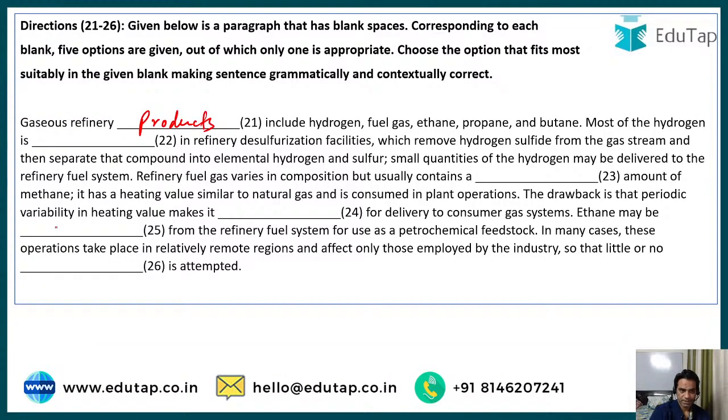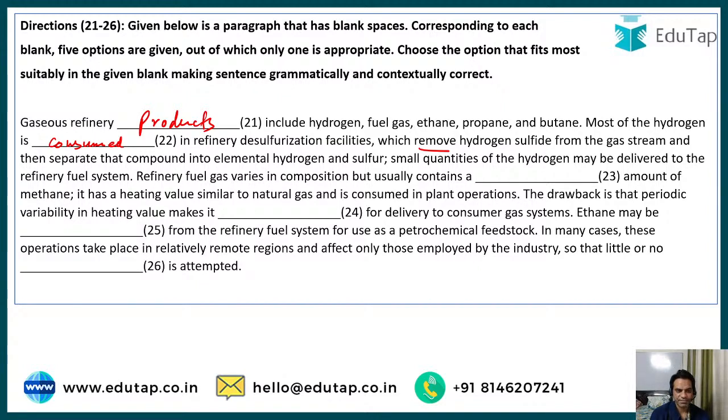See, gaseous refinery products include hydrogen, fuel gas, ethane, propane, and butane. Most of the hydrogen is consumed in refinery desulfurization facilities, which remove hydrogen sulfide. See, it has also said which remove. Remove means that is taken up, used. So, which remove hydrogen sulfide from the gas stream and then separate that compound into elemental hydrogen and sulfur. Small quantities of the hydrogen may be delivered to the refinery fuel system.